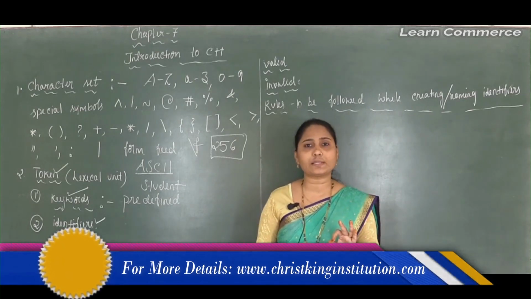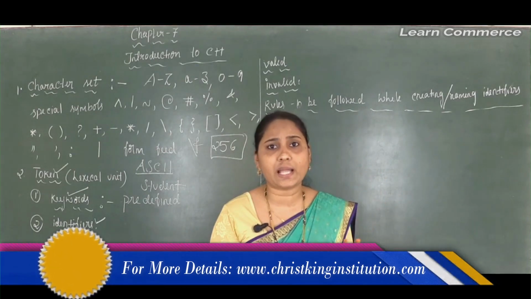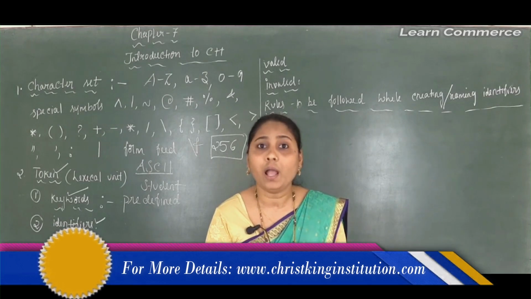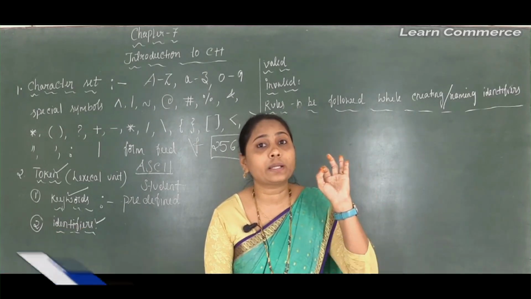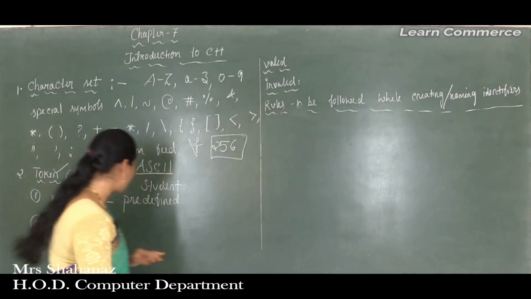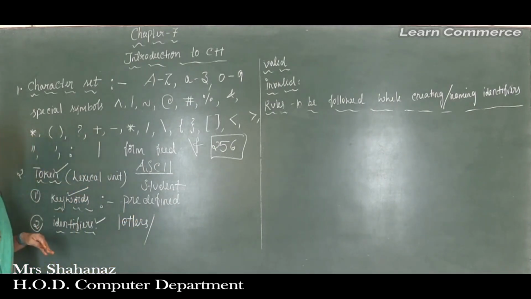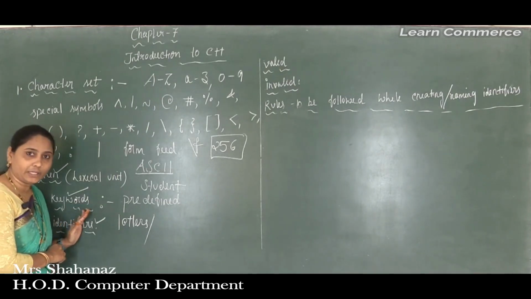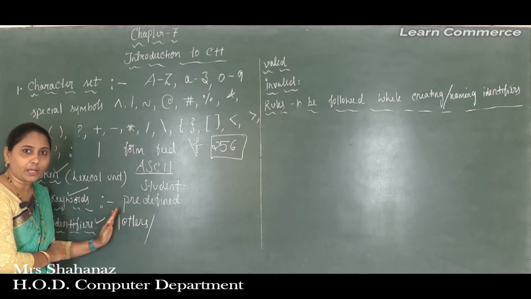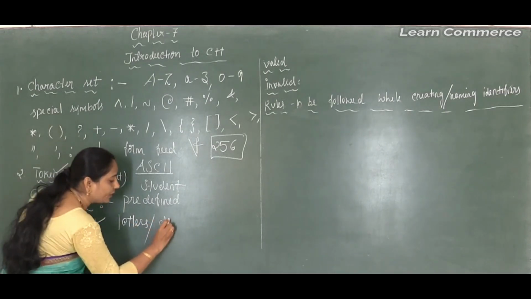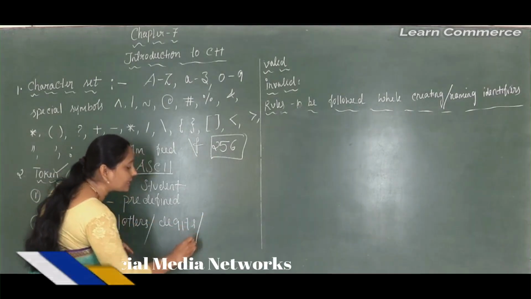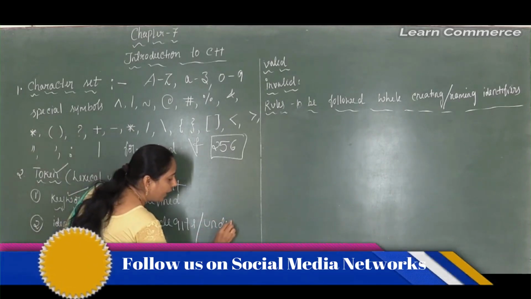Also, an important note is that an identifier can be made up of letters. While creating an identifier, how are we going to make it up? An identifier can be made up of letters, and also we can use digits, and also we can use the underscore.